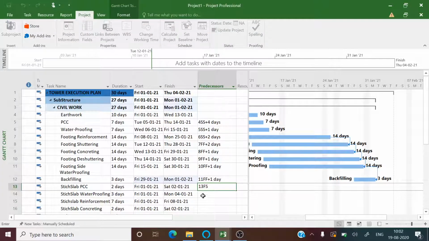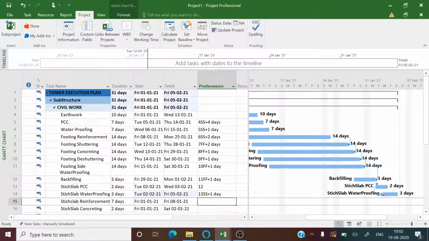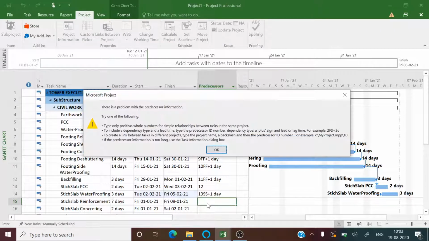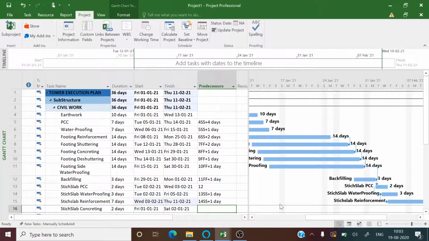Once the backfilling is done, only after that we can proceed with the start of the stitch slab PCC, giving it a finish to start relationship. Once the PCC is done, then with the start of the PCC we can start the waterproofing, and with the start of the waterproofing, the next day we can start the reinforcement of the slab.